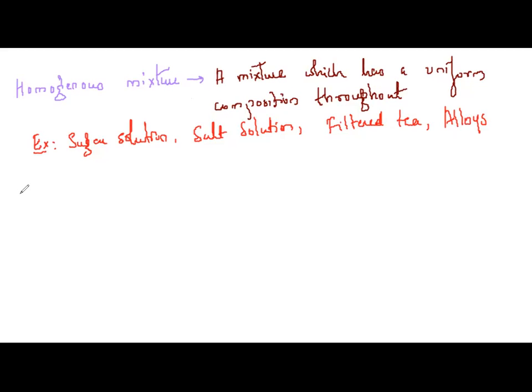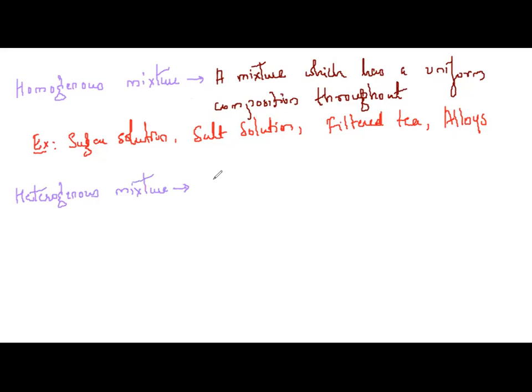Coming to the next one, heterogeneous mixture. So what do I mean by heterogeneous mixture?